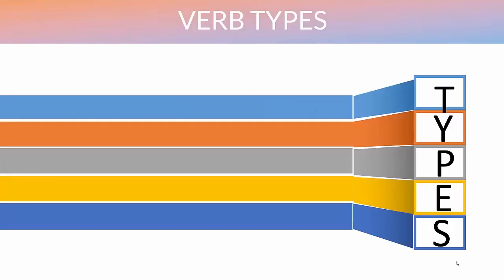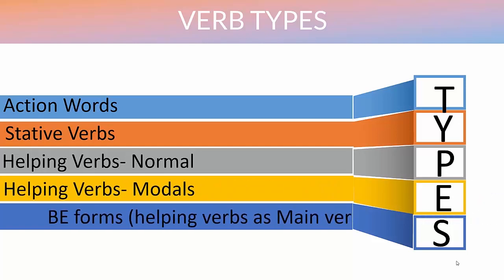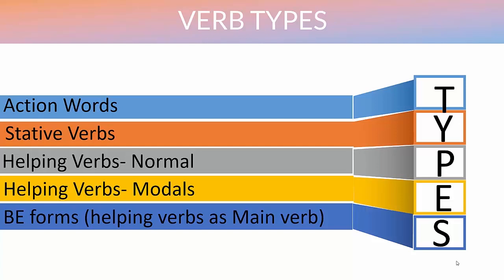The verb types include action words, which represent the works that we do, and then the stative words, which are not the works or the action words, the helping verbs normal and helping verbs modals or modal auxiliaries, then be forms which act as main verb when there is no main verb in a sentence. The helping verb itself acts as a main verb and those verbs we call be forms, and do forms are also there that we are going to discuss in the further videos.